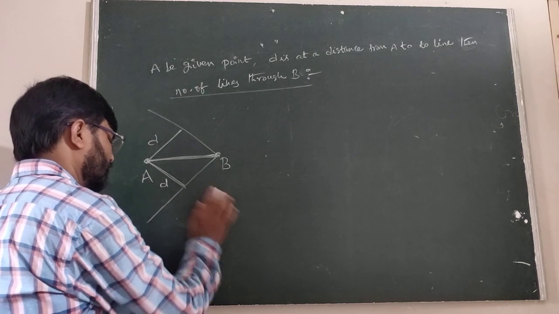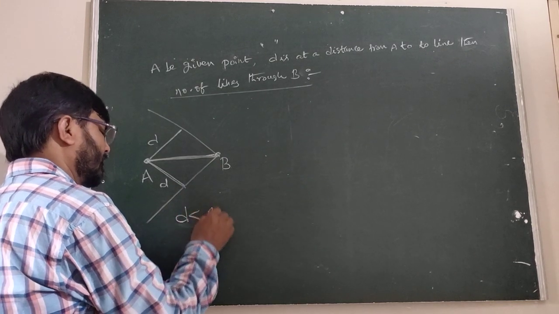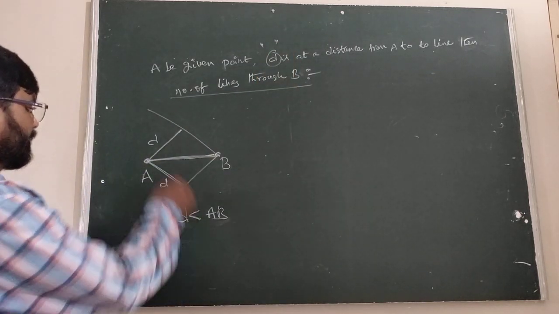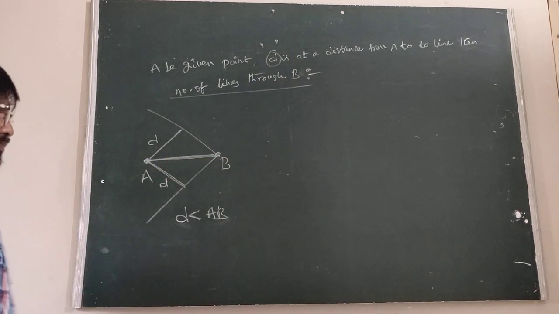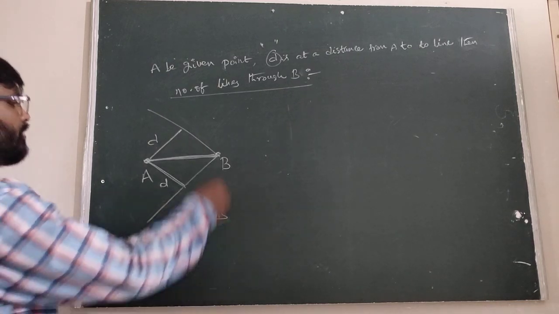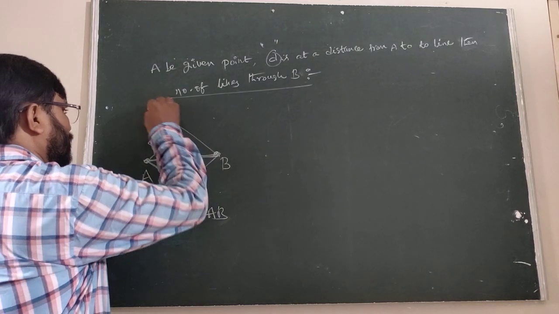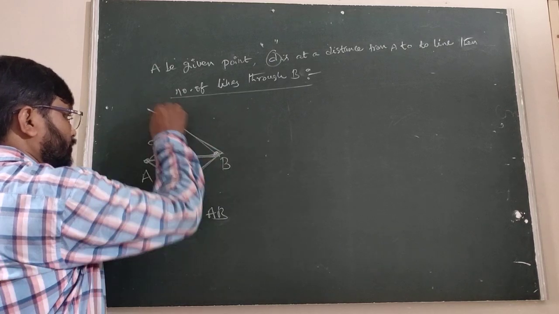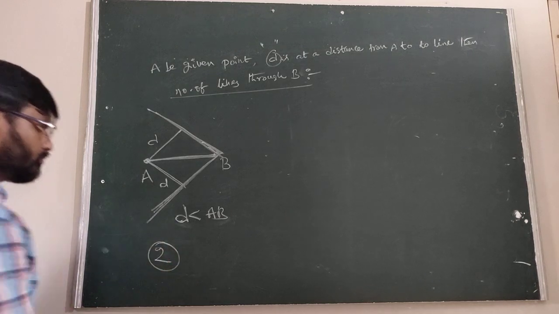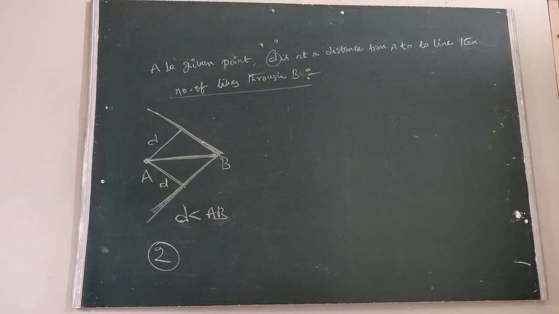When D is less than AB, where D is the distance given in the question, the number of lines through the B is 2.